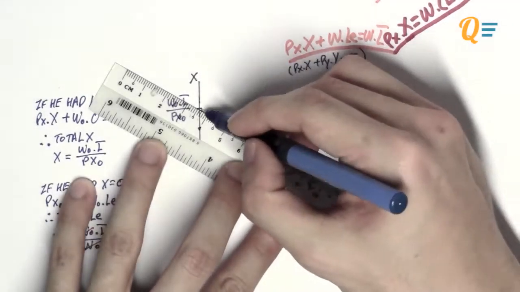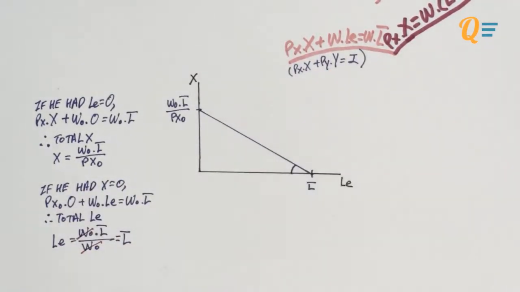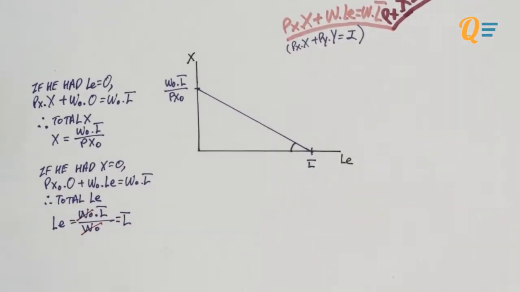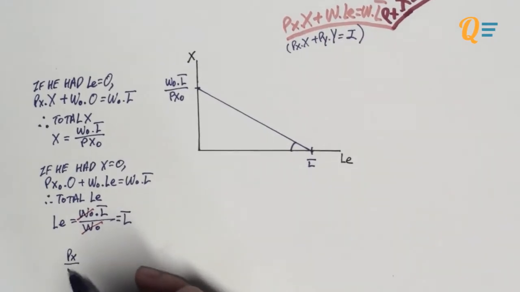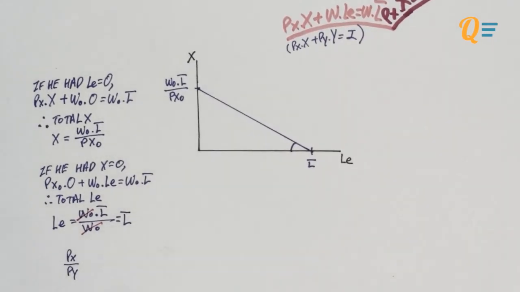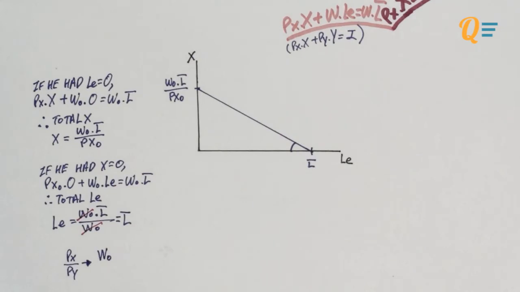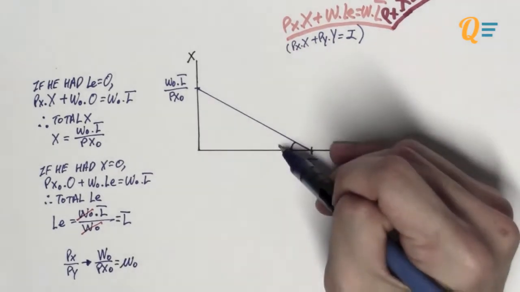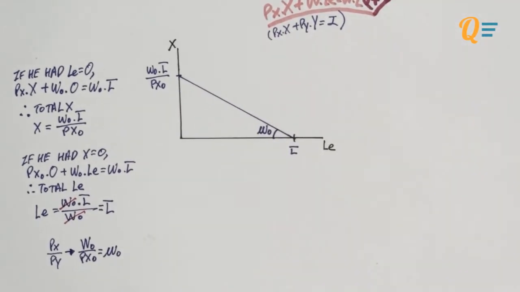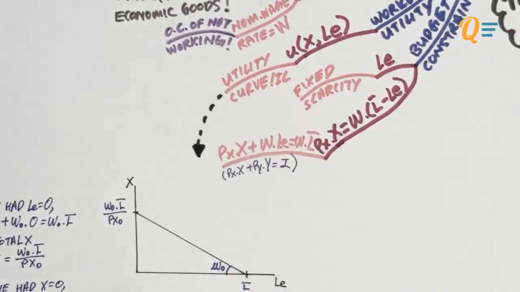The next thing you can do is combine both of the intercepts together, and now you need to find the slope. Remember in chapter 2 you have px over py, right? What is the price of the horizontal axis variable? It is simply the nominal wage. And what is the price of the vertical axis variable? It is simply the price of X. So w0 divided by px0 gives you your real wage. So that's the budget constraint, ladies and gentlemen.